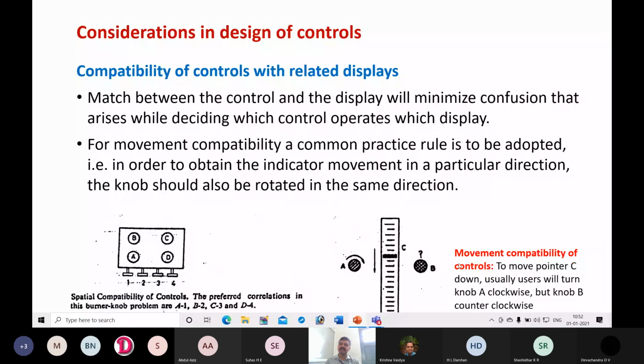Okay, movement compatibility of controls. To move pointer C, this is the pointer C down, that means in this direction, usually users will turn knob A in clockwise direction like this, so that it will come downwards, but knob B in counterclockwise direction like this. Okay.